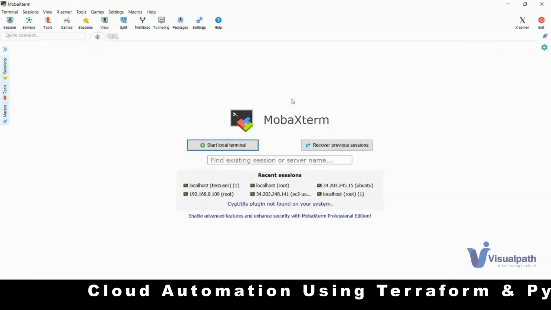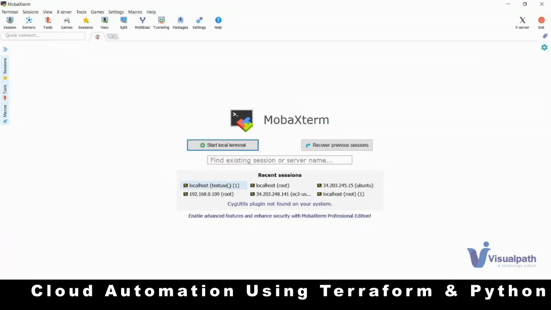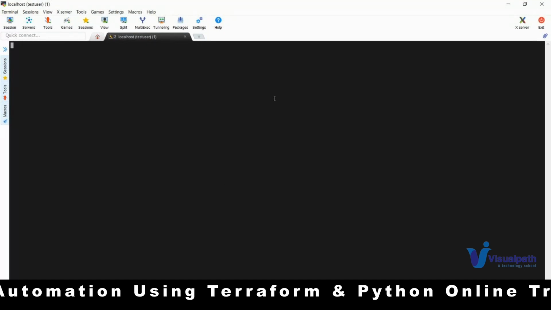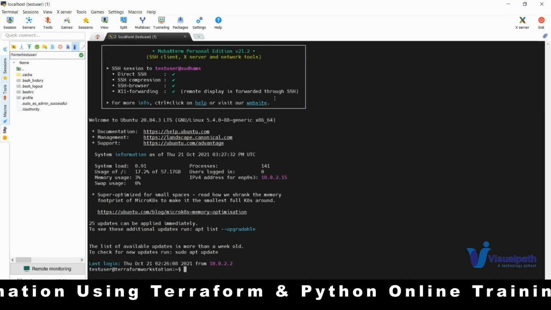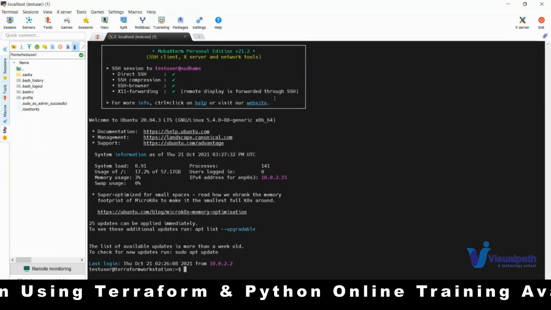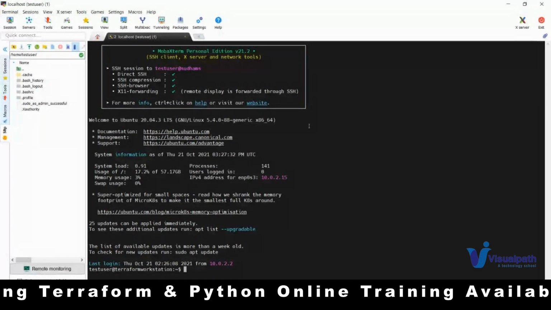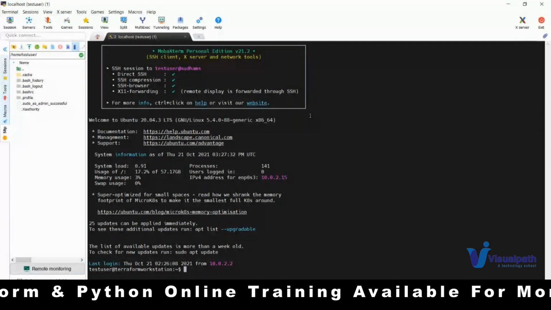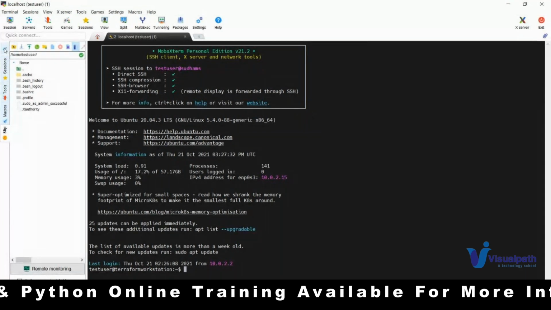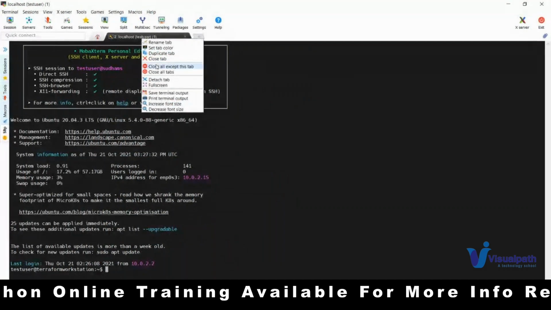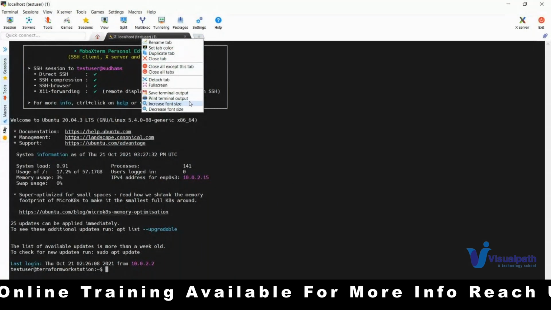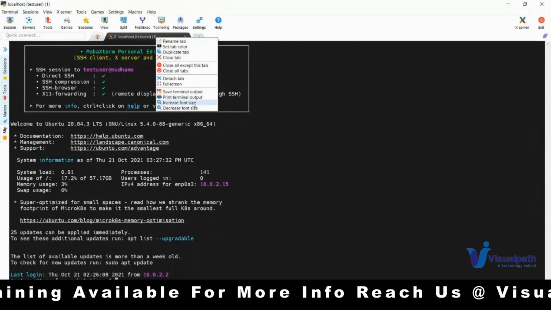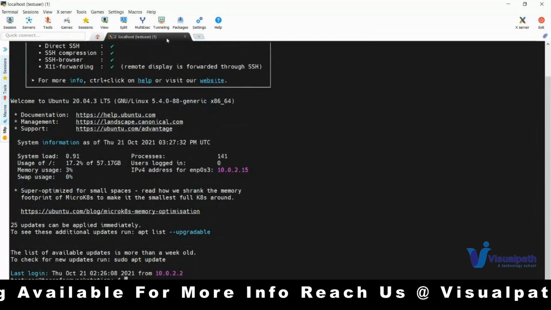For that, I will be using MobaXterm. All these things I will explain: how to log in, how to create. Even if a person doesn't know about Linux systems, they can start with this course. Let me zoom this. This is the font size. I hope this font size is enough.